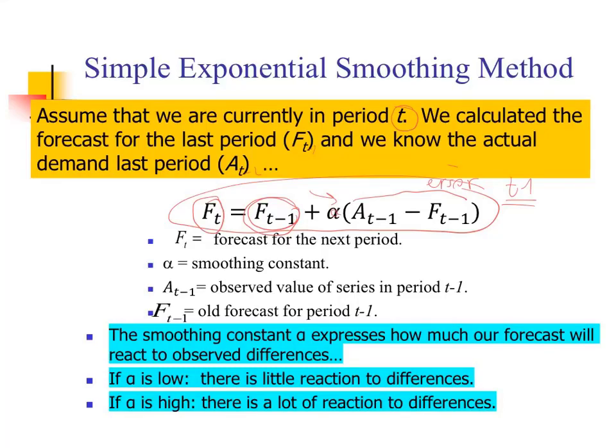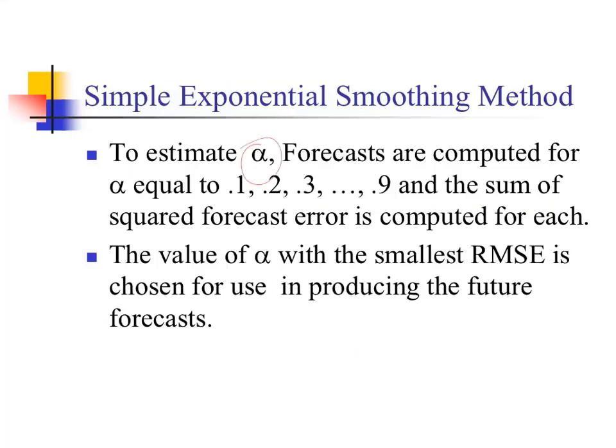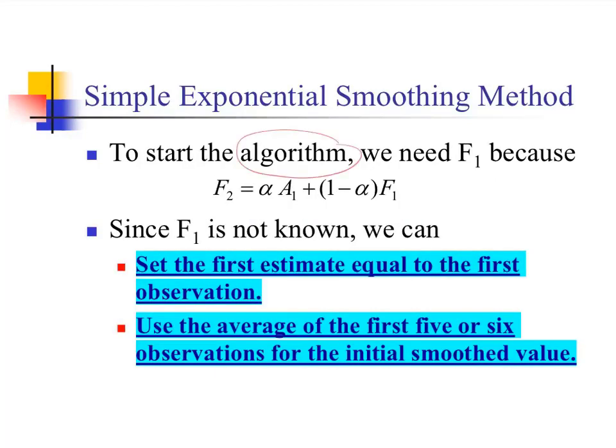The smoothing constant alpha expresses how much our forecast will react to observed differences. If alpha is low, let's say 0.1 or 0.2, there is little reaction to that error, and if alpha is high, there is a lot of reaction to that error. To estimate alpha, we forecast for alpha equal to 0.1, 0.2, 0.3, up to 0.9, and then we check the root mean square error of each forecast. The value of alpha with the smallest root mean square error is chosen for use in producing the future forecasts.